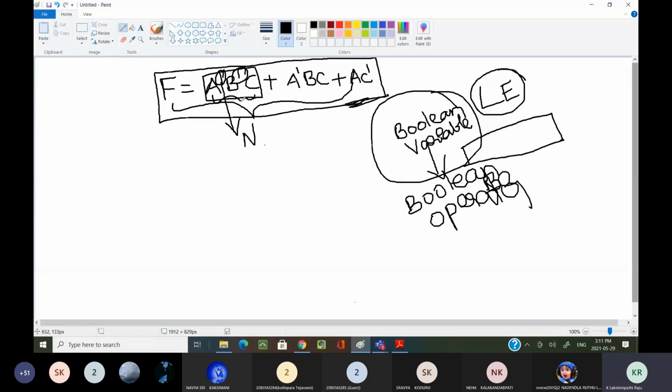For this total term, to get this term, we have to perform the AND operation: A complement dot B complement dot C. Now this is my complete expression. This expression we can call a Boolean function.